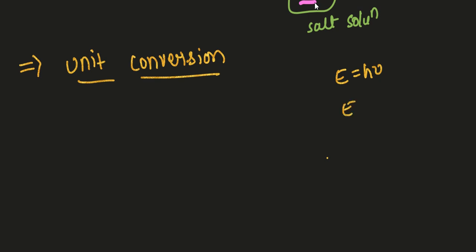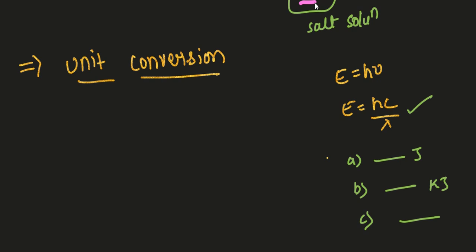You will write E is equal to hc by lambda. These are the few most frequent formulas we'll use in atomic structure. But where the student makes a mistake is this: the student is able to identify the formula and substitute in the formula, but in the final answer you have to check whether the answer is in joules, or kilojoules, or electron volts. This is the main thing.